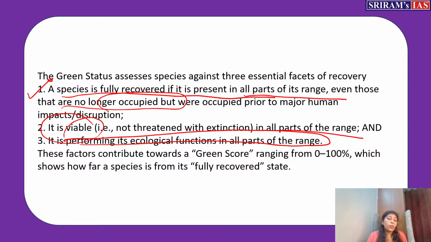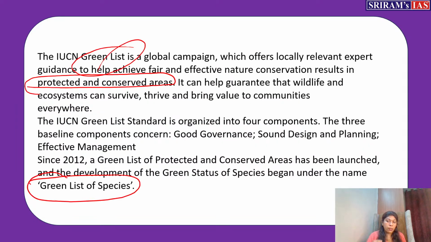So it should be present in the entire range where it was previously present, it should be in a viable population, and it should also perform its ecological role. These three, if you notice, then you can give the green status. You're assessing the green status based on these three categories only. Then you can give a green score for that animal ranging from 0 to 100. And suppose some will get 100%, that means fully recovered. So this way you can place them in the categories.